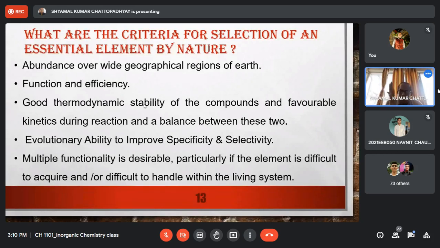In that case, though at equilibrium you will have a high percentage of your product, since the reaction is very slow, your overall process becomes inefficient because a biological process cannot be slow. It has to be quite efficient and quite fast. So we require good stability and good kinetic reactivity, but there should be a balance between them. Why we require a balance between stability and lability, that I shall discuss slightly later, maybe in the next class or maybe at the end of this class.